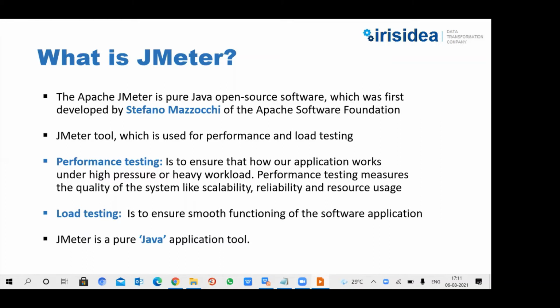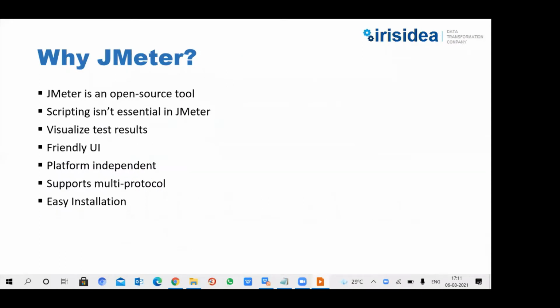And the next comes, JMeter is a pure Java application tool. It is built with Java. And the next comes, why JMeter? Why should we opt for JMeter? Suppose one day our project manager or team lead or our boss asks us to do some performance testing of our application for some particular number of users, saying test the web application by considering 1,000 users or 100 users. So what would you do?